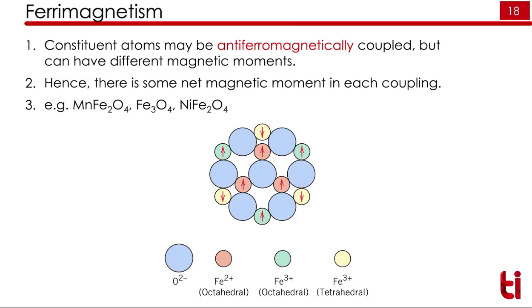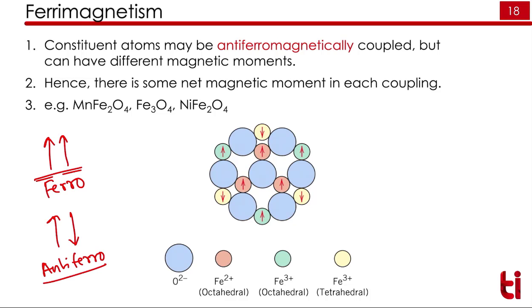The last kind of material is known as ferrimagnetic materials. These ferrimagnetic materials are similar to the antiferromagnetic materials, but their magnetic moment is finite. It means that there is no complete magnetic moment cancellation. For example, if we have two electrons with spin up, this is the case of ferromagnetic materials. One spin up, one spin down is the case for antiferromagnetic. Say for example, we have three electrons or three atoms, two in the positive direction and one in the negative direction.